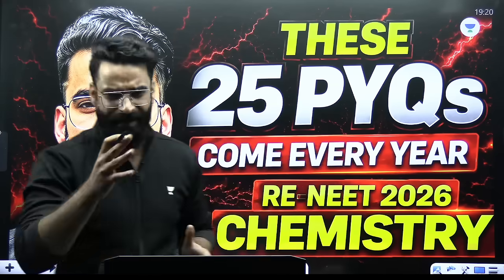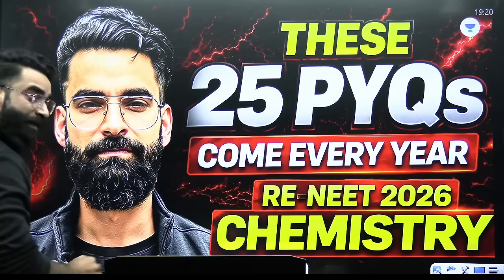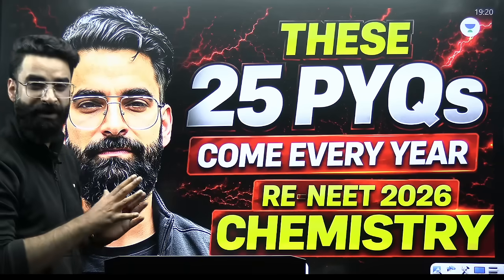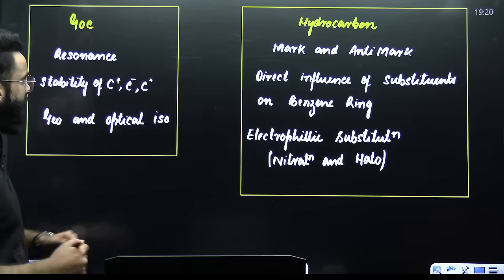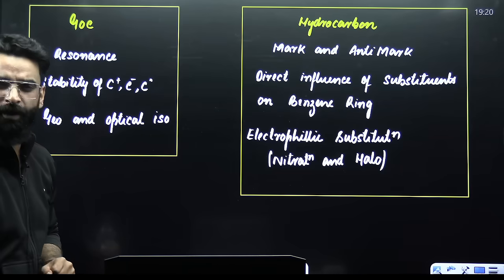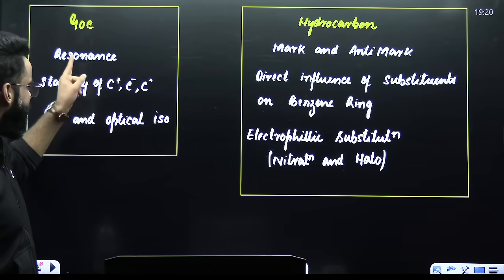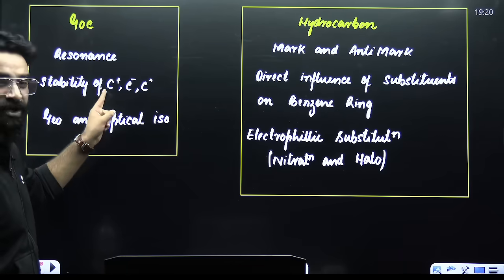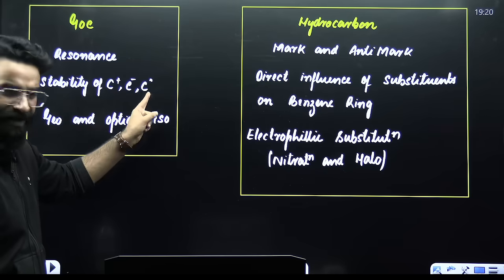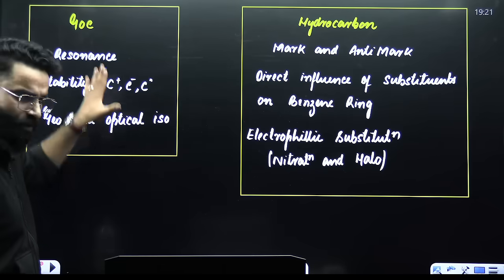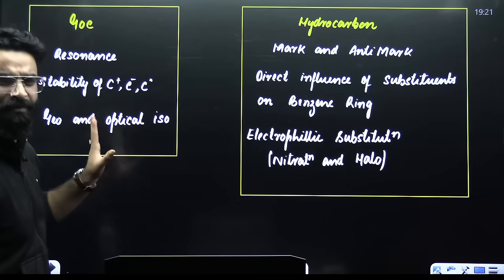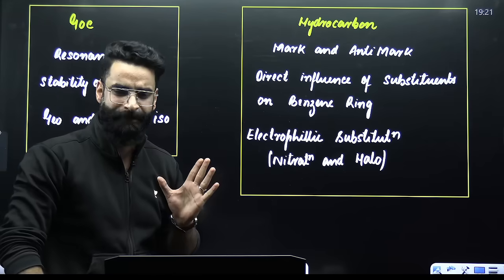So, first of all, let's have a look at these topics from which these 25 to 30 PYQs are repeated almost every year in the NEET examination in the subject chemistry. My dear students, when you talk about GOC, General Organic Chemistry: resonance, stability of carbocation, carbanion, free radical, geometrical isomerism, and optical isomerism. Questions are repeated almost every year from these topics.